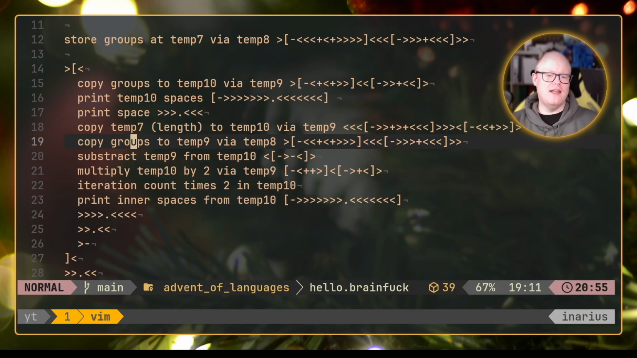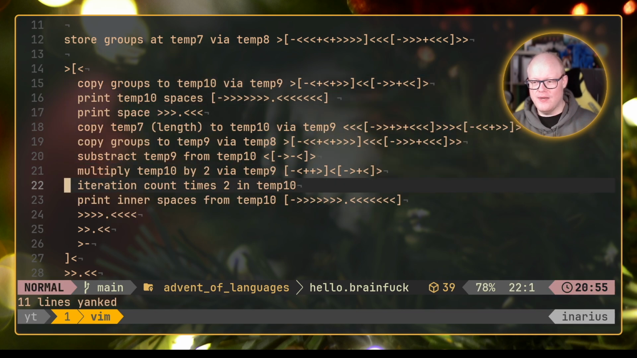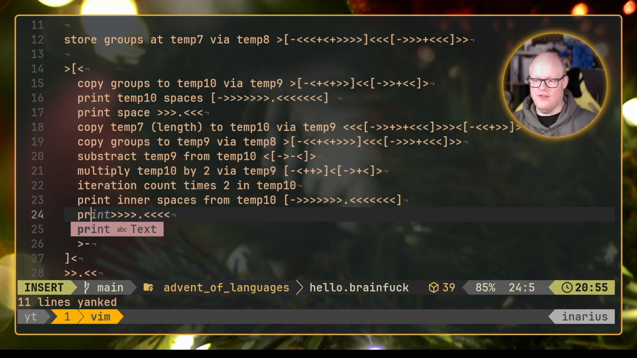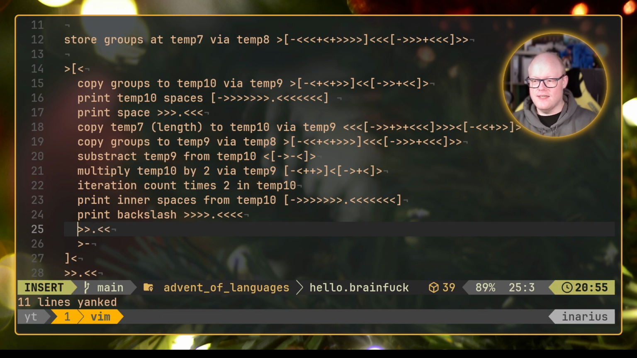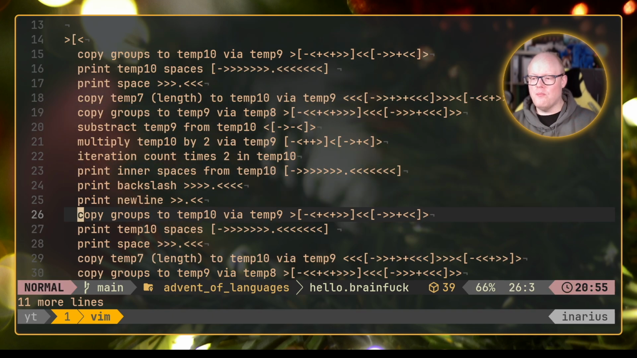And you might not believe it, but that was actually the hardest part. Because what we can now do is kind of copy all of this code here. So maybe I should comment this first. So print, that's actually a backslash, isn't it? And this is print new line, because I don't want to lose track of that. So let's more or less copy all of this.